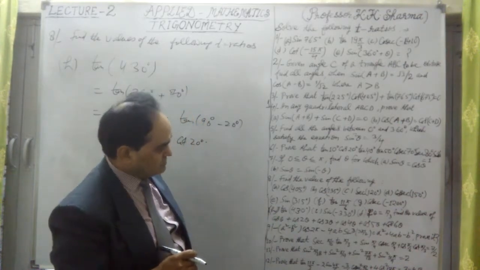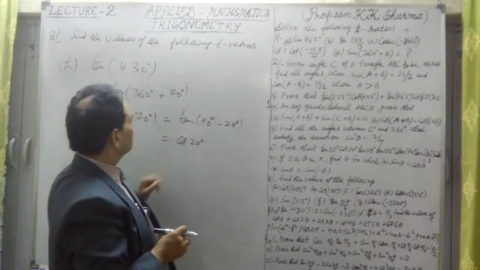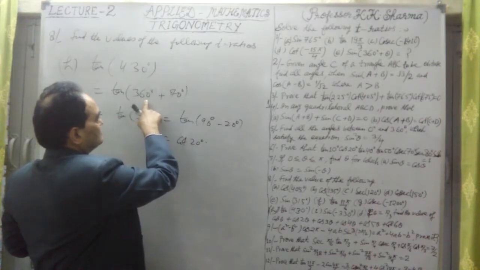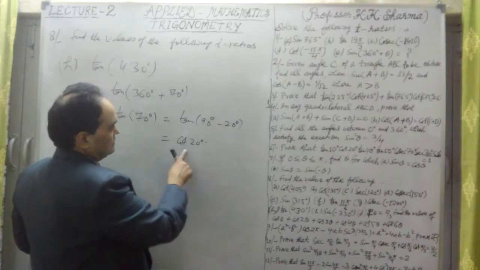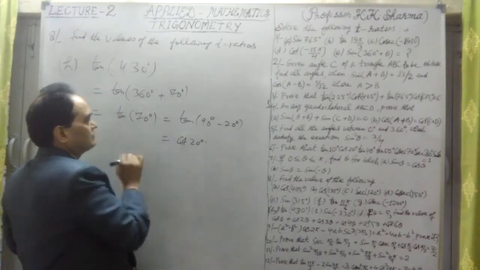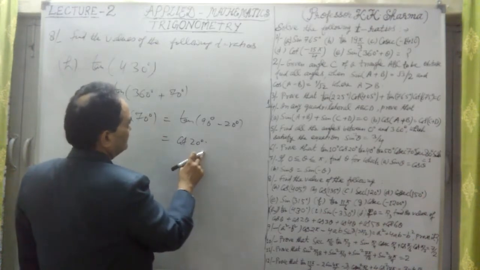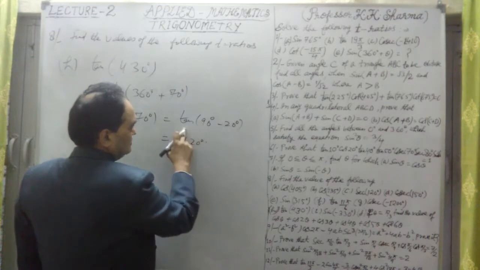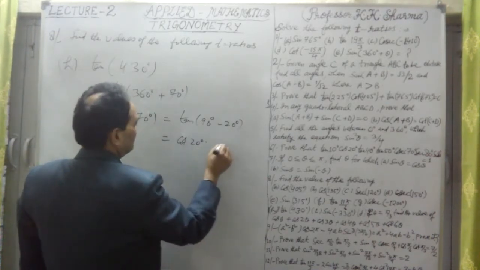430 degree. 360 degree plus 70 degree. 7 plus 6 13, 3, 1 carry 1, 430 degree. 430 degree is like this. We can write 1070 degree or cot 20 degree. This can be 90 minus 20. 90 minus theta is cot theta. This is cot 20 degree. This is the answer here.